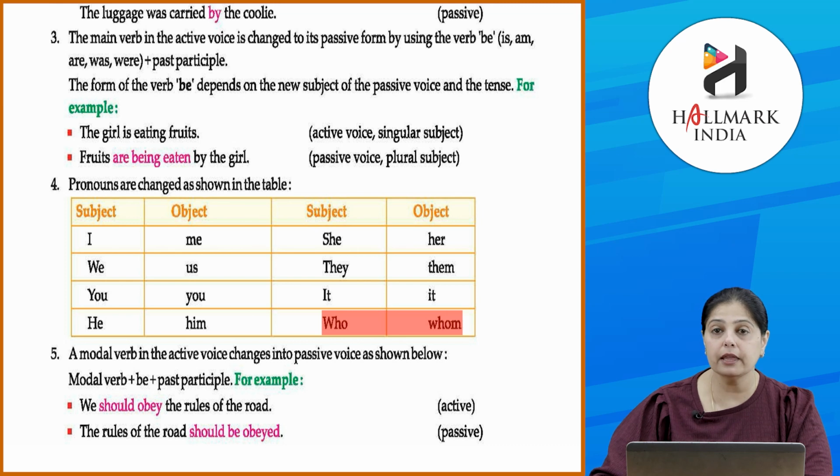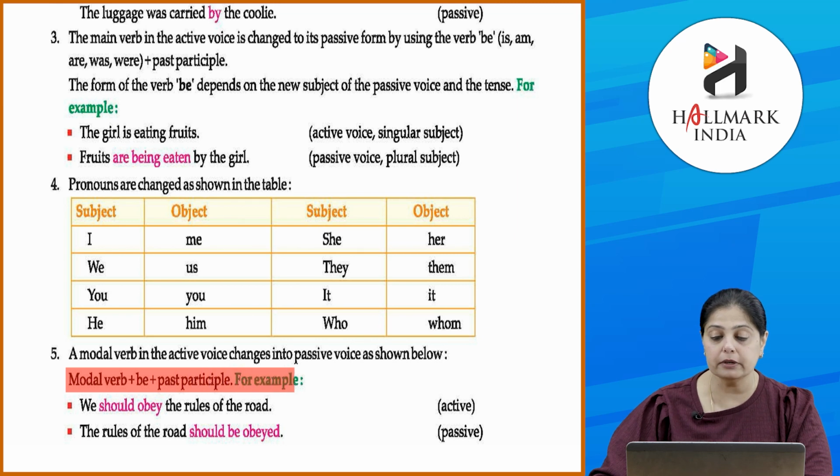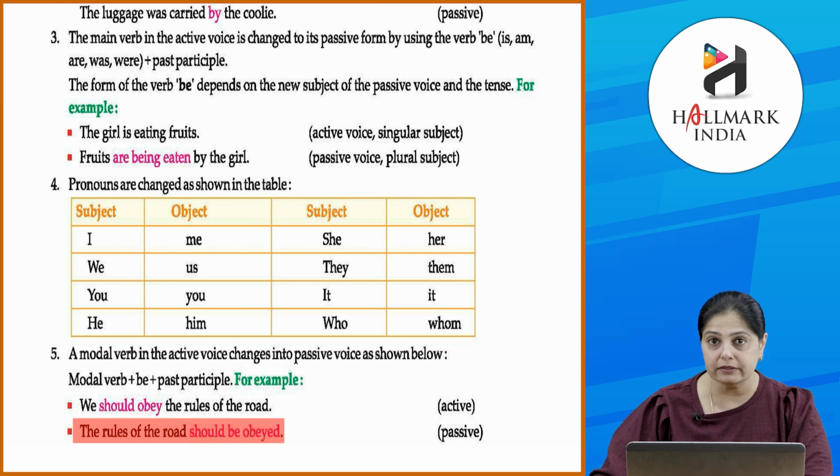Don't forget about this. Now, a modal verb in the active voice changes into passive voice as shown below. Okay, modal verb plus be plus past participle. For example, we should obey the rules of the road. Okay, this is in active. अब इसका passive हो जाएगा, the rules of the road should be obeyed. Clear? So, इसमें आपने देखा कि कैसे change हुआ है from active to passive. Okay, तो modal verb use हुआ है इसमें should. Okay, पहले active में should use हुआ था which is a modal. Okay, और उसके साथ be and past participle use हुआ है.